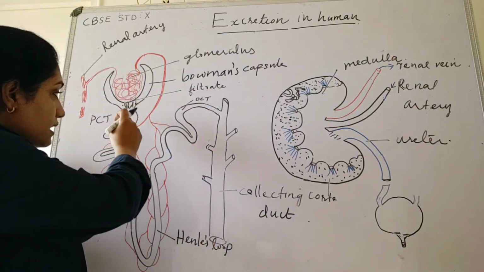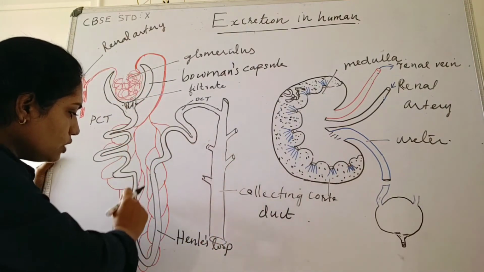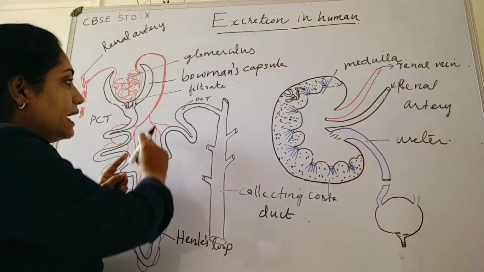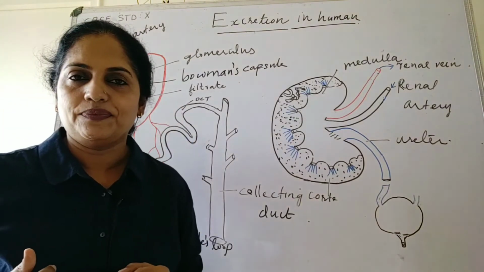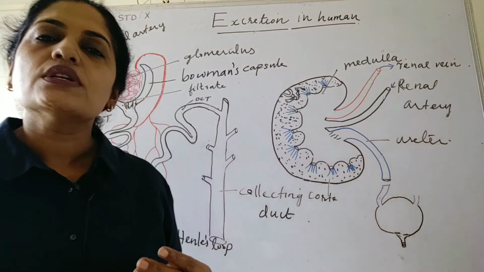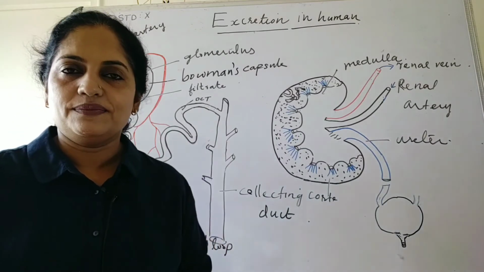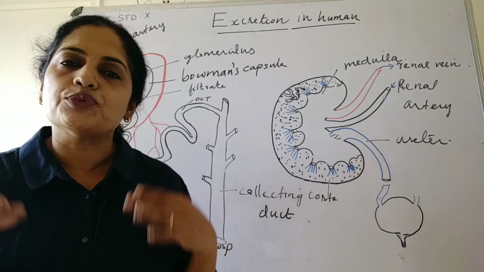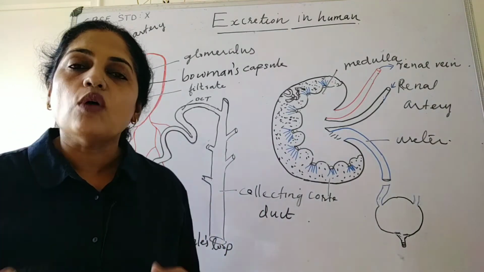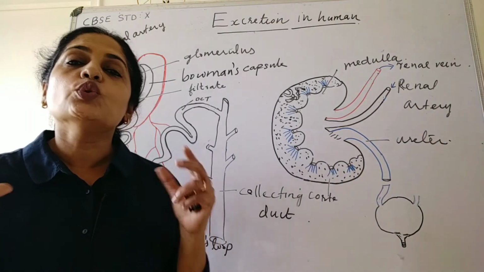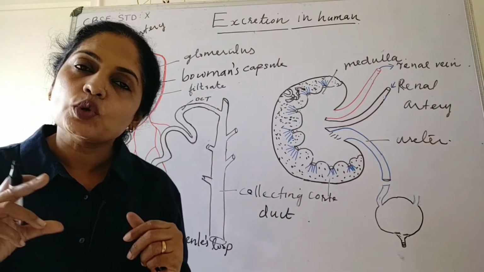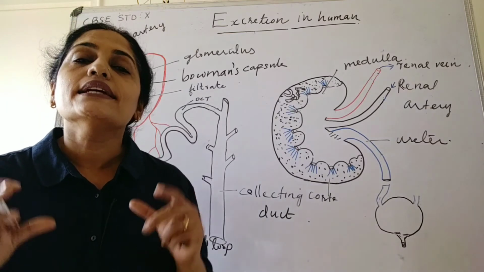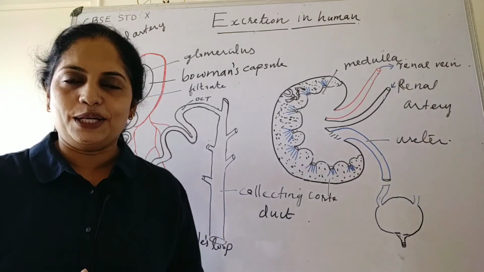Then the filtrate moves slowly down into the Henle's loop and again into the DCT. The DCT absorbs water in the filtrate. Most of the water is absorbed in the DCT. Now let us see how these useful substances reabsorbed in the tubule get back into the bloodstream.